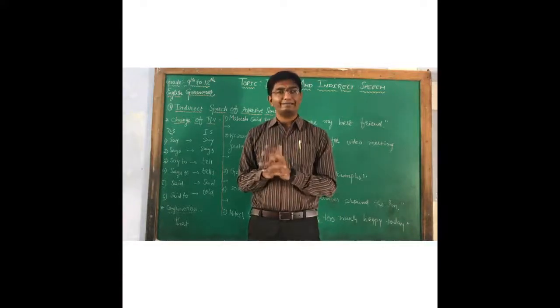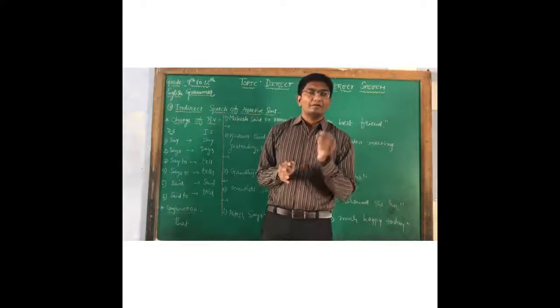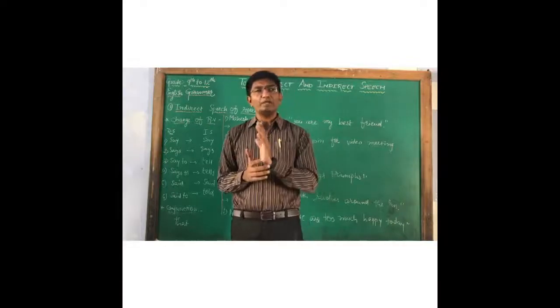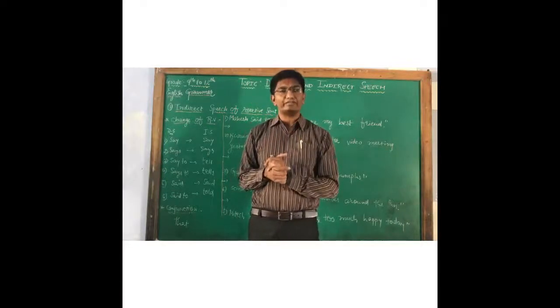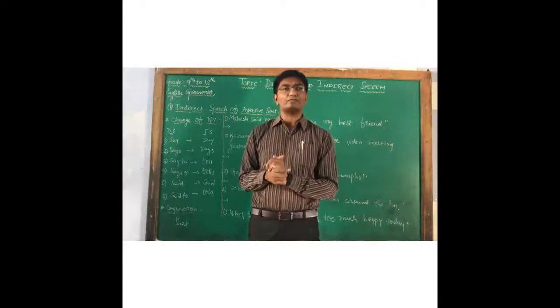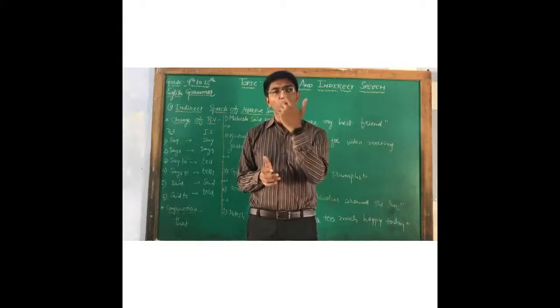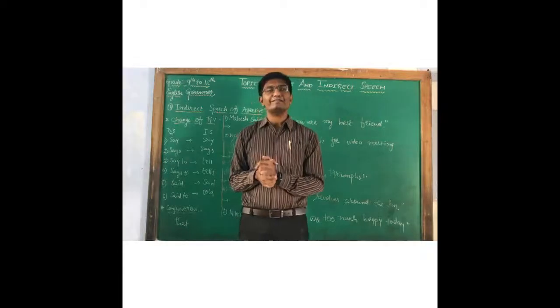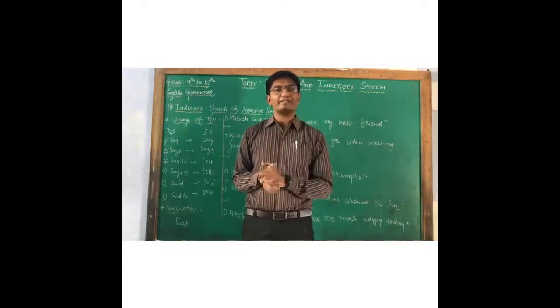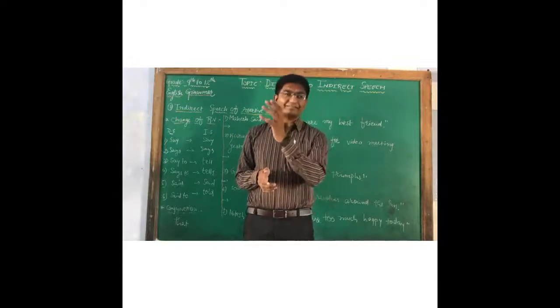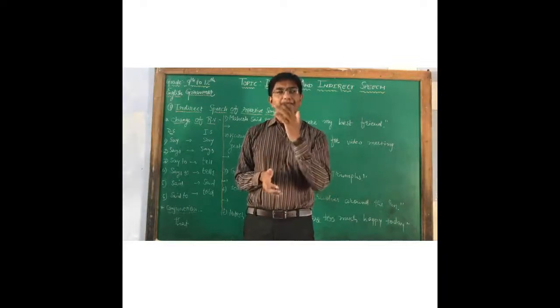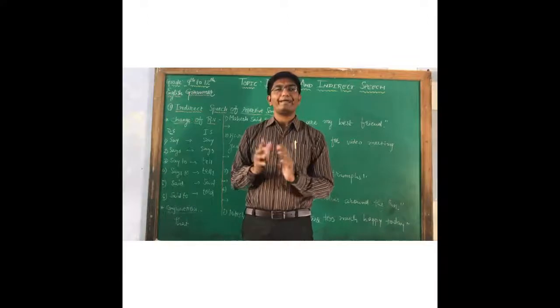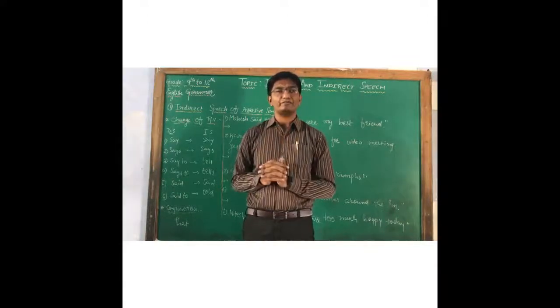Last time I told you that a total of 5 types of sentences are converted into indirect speech. These 5 types of sentences are assertive sentence, interrogative sentence, exclamatory sentence, imperative sentence, and optative sentence.